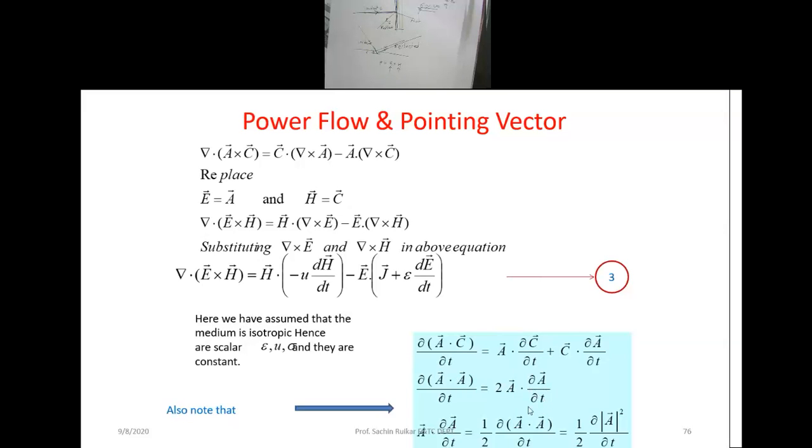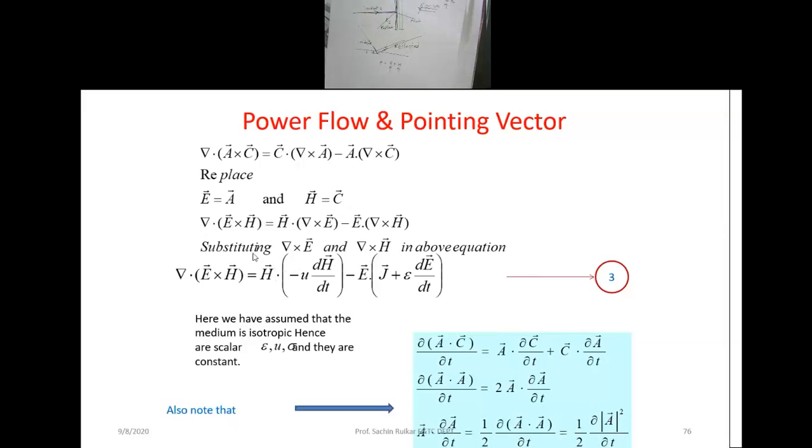And this A dot dou A by dou t is nothing but, in the expression we have, A dot dou A by dou t, similarly H dot dou H by dou t. So that we are getting 1 by 2 dou A squared by dou t. So this is about our expression.